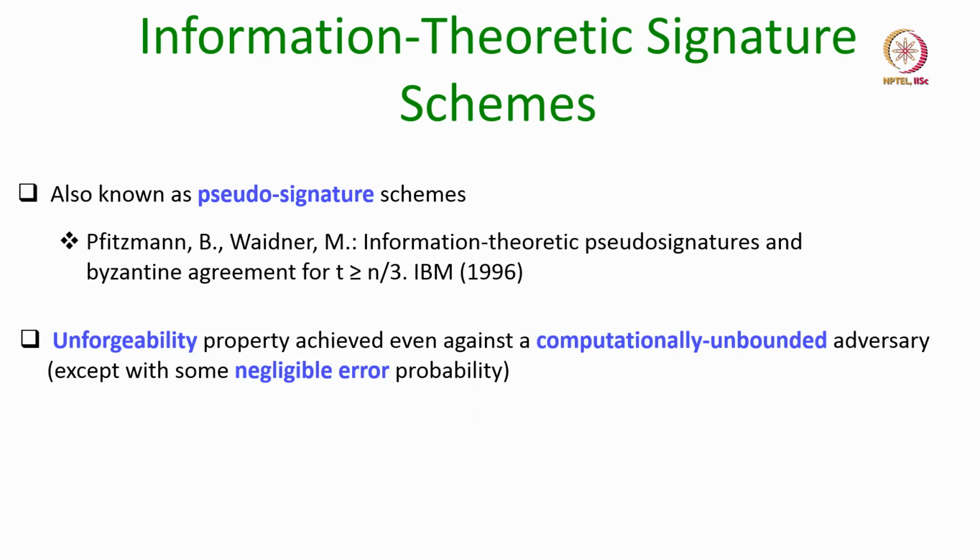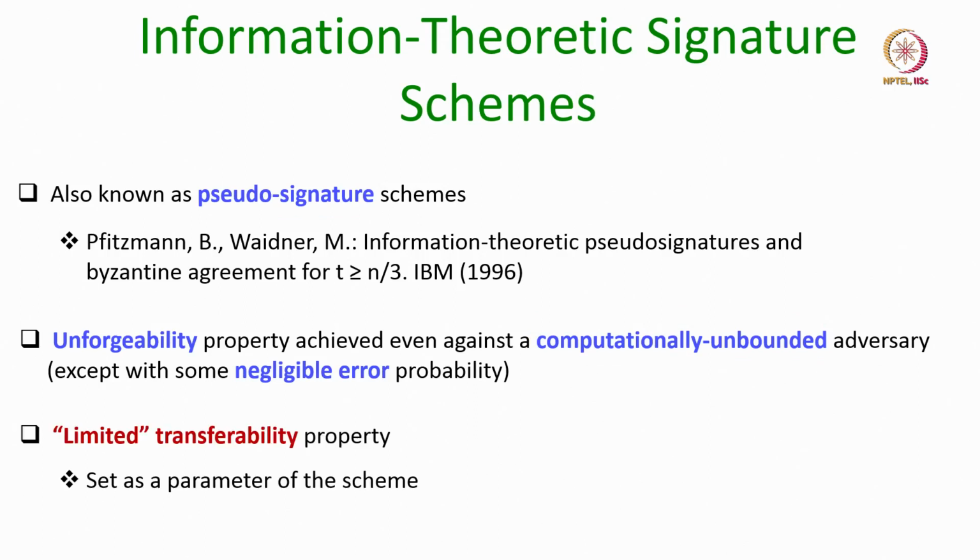Digital signature schemes have no restriction on transferability, namely any digitally signed document can be transferred to any number of third parties. Information theoretic pseudo signatures have limited transferability, because every time a document is transferred to a new party, we lose some information regarding the signing key, intuitively.